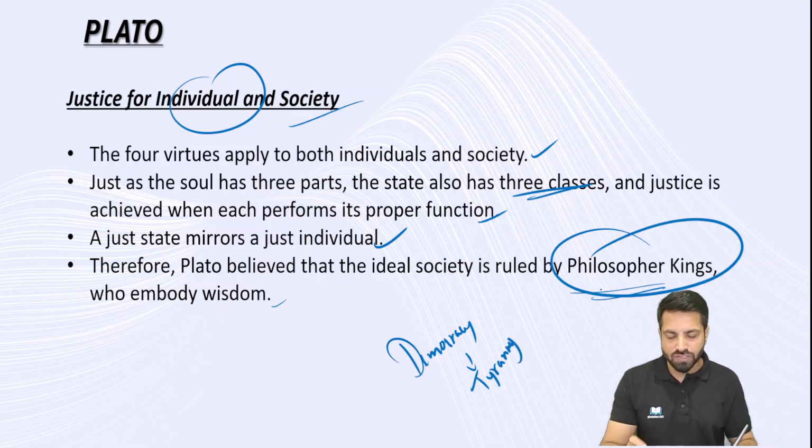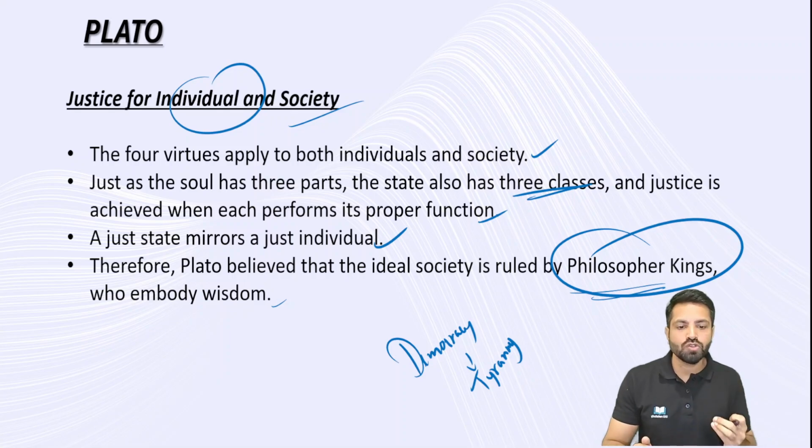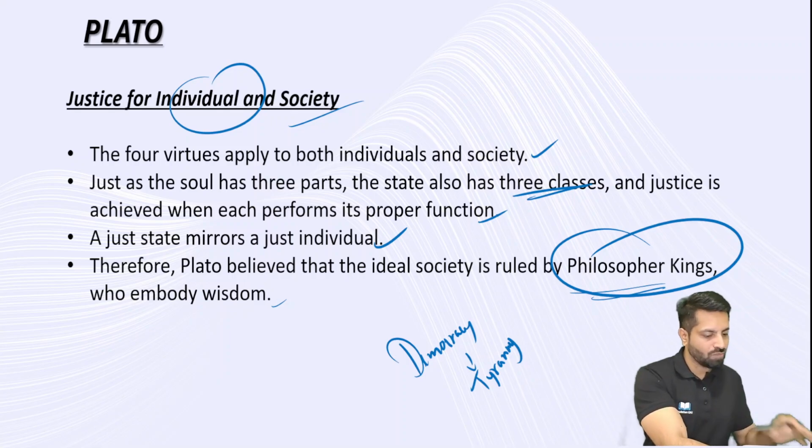So the state should be ruled by a philosopher king. Kings are the persons who know what is right and what is wrong, what is good and what is bad, what is evil and what is good. That awareness should be there. The idea of morality and immorality, the understanding of ethical and unethical. These ideas should be there for the rulers. So these are some of the teachings of Plato.